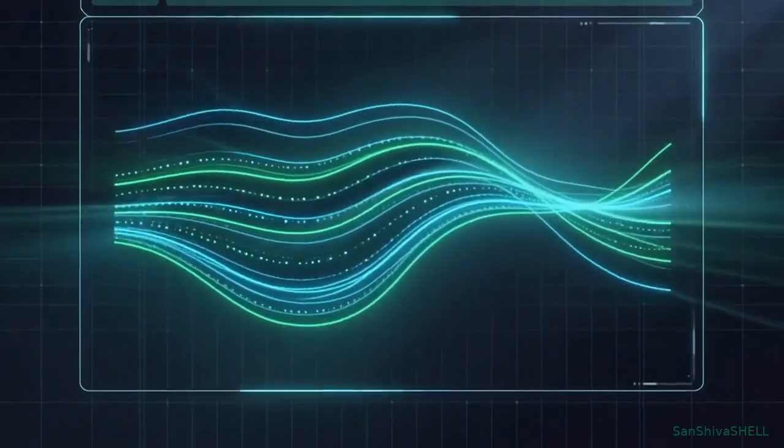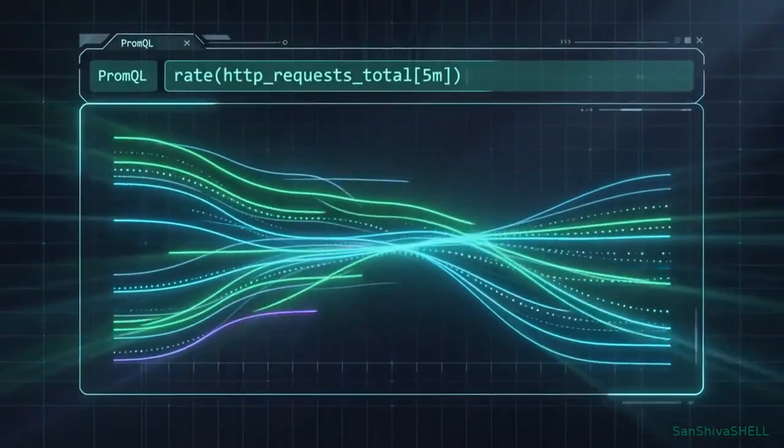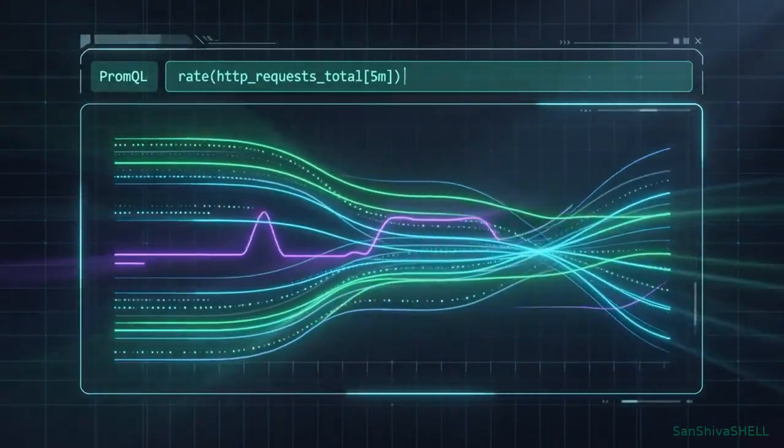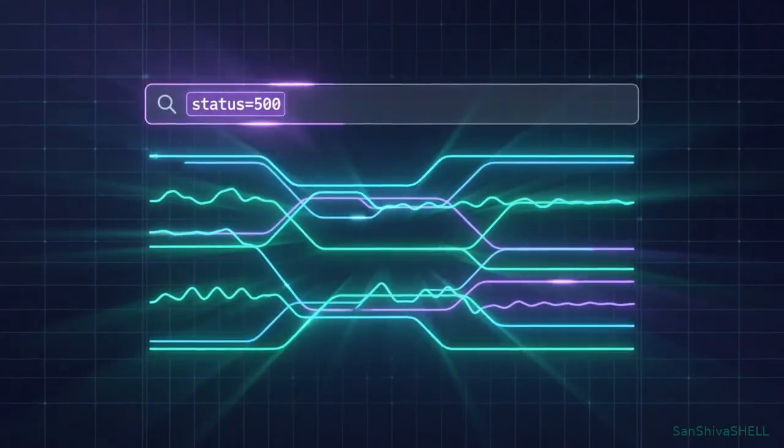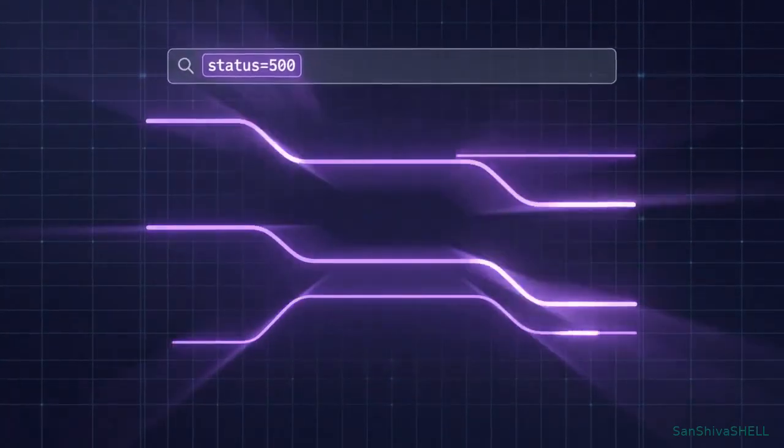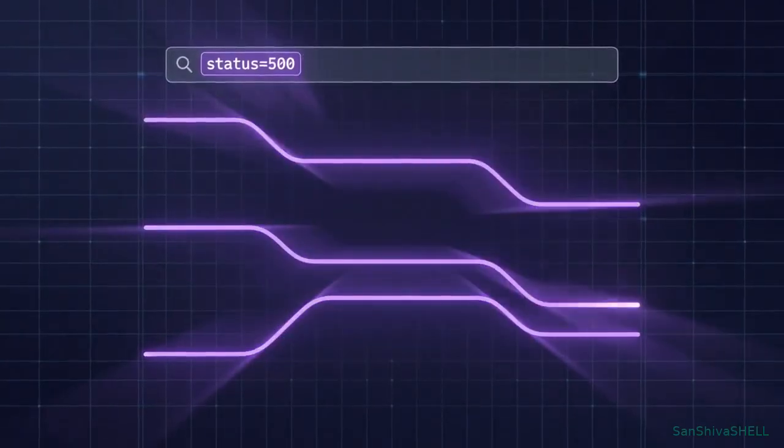PromQL is the language we use to ask Prometheus questions. We select the time series we need, filter them using labels, and later calculate useful information from them.